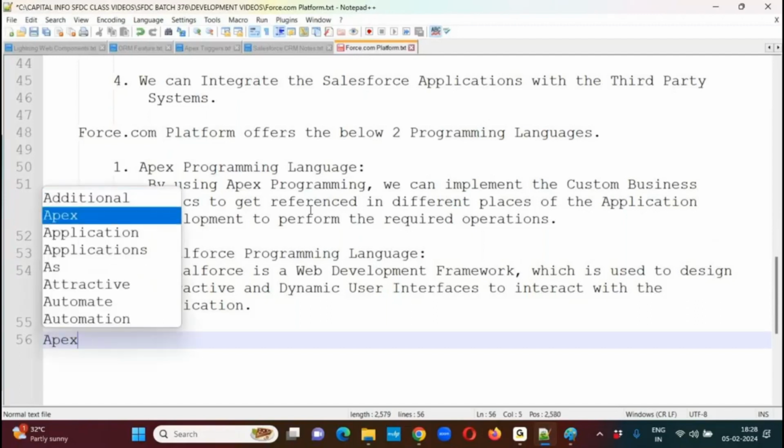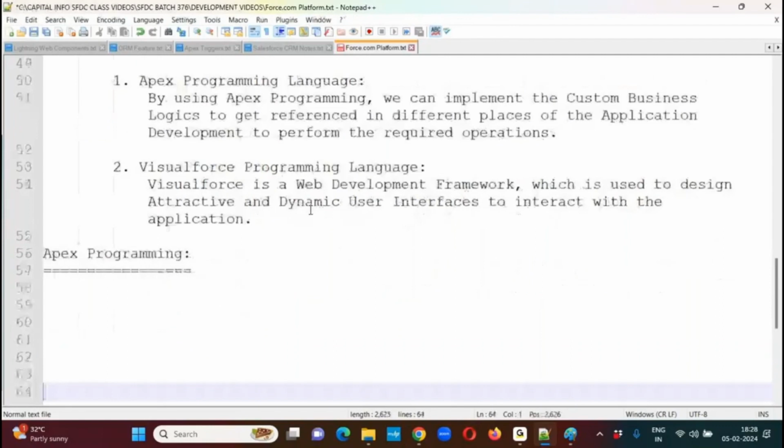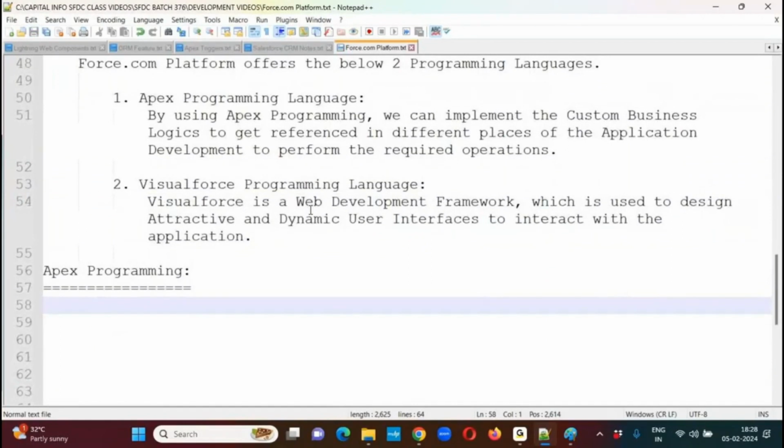Then what exactly is the Apex programming language? What are the various principles available? We'll see from tomorrow onwards. Today we are having just a basic overview. From tomorrow onwards, we'll see what exactly Apex programming is, what is the use, what principles are available, how an Apex program gets executed. Everything we'll see one by one from tomorrow onwards.